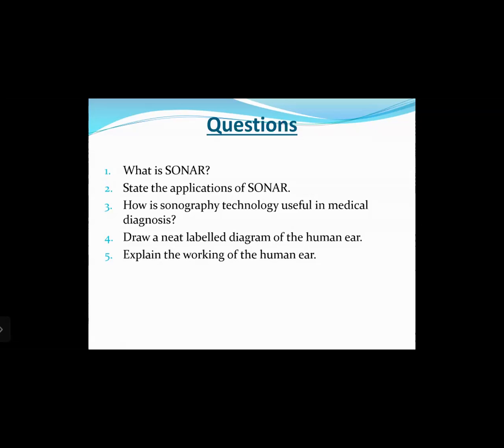Then state the applications of sonar. You can say sonar is used for measuring the depth of the sea at various locations. It is also used by fishermen to find out the presence and location of fish. It is also used to find out the presence of underwater submarines. It is also used to find out the position of sunken ships.